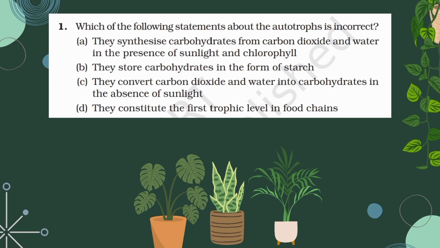They convert carbon dioxide and water into carbohydrates in the absence of sunlight. No, photosynthesis is a process which takes place in the presence of sunlight. So the incorrect option among the following is your third one, that is option C. And the final option, they constitute the first trophic level in food chains. Autotrophs, being the producers, will always constitute the first trophic level in food chains. Okay, so the answer for this question is option C, which is the incorrect option.